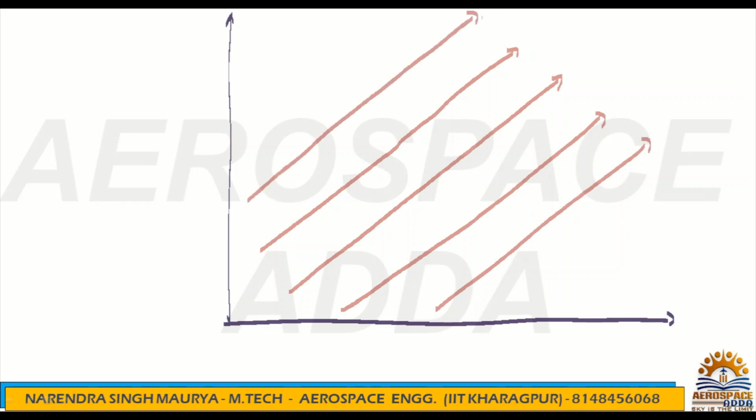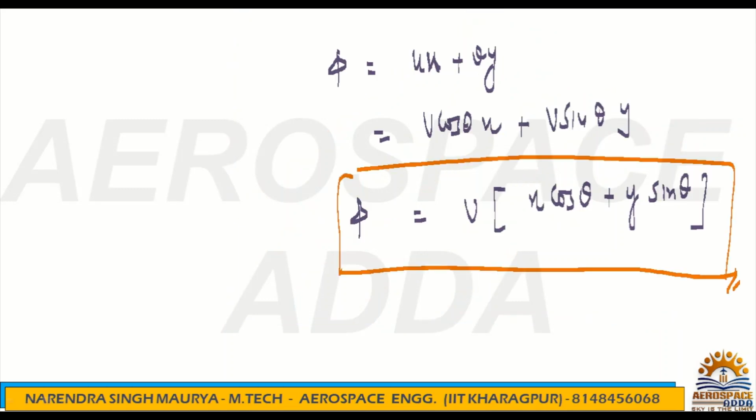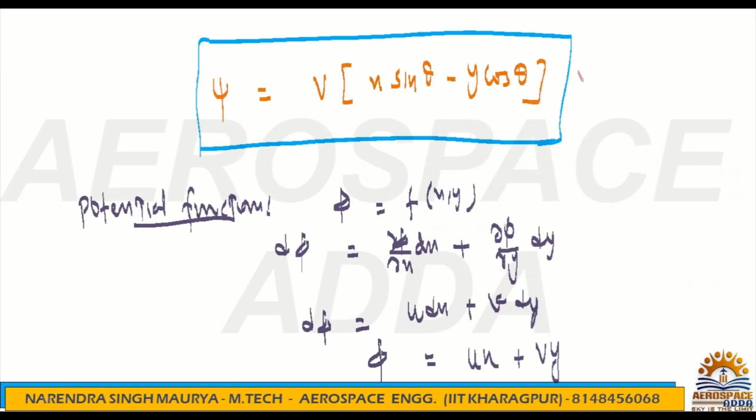Say this is streamline 1, here it is psi 1, this is psi 2, psi 3, psi 4, and psi 5. If you want to calculate the values of psi 1, psi 2, psi 3, how will you calculate? You should know V is constant, x sin theta minus y cos theta. If you know the values of x and y, it's very easy.